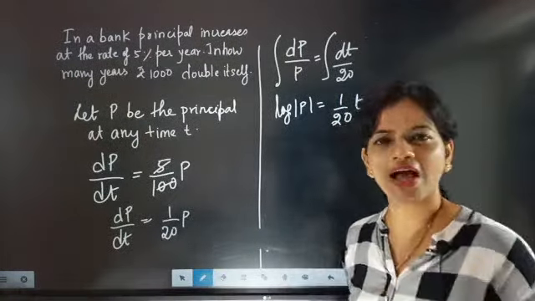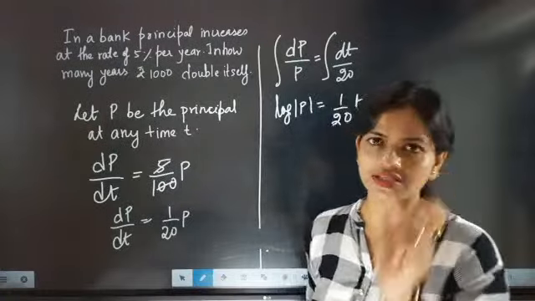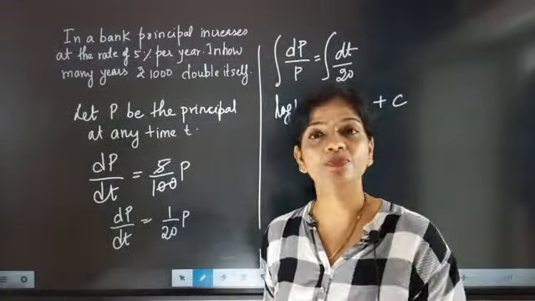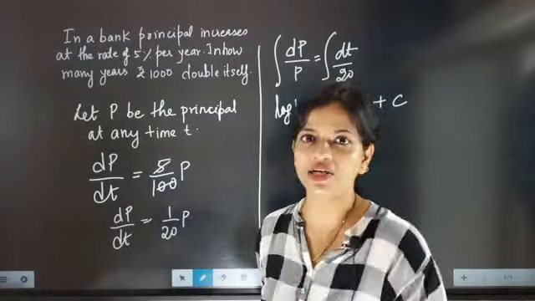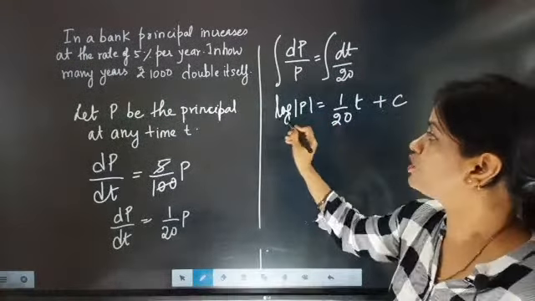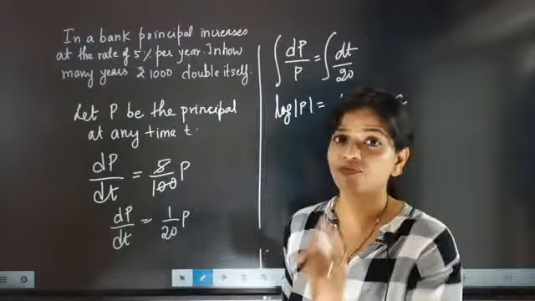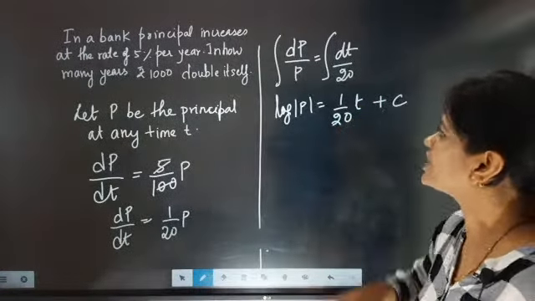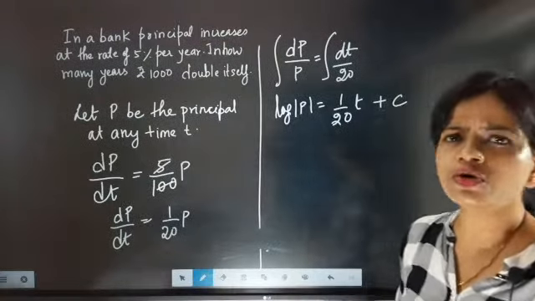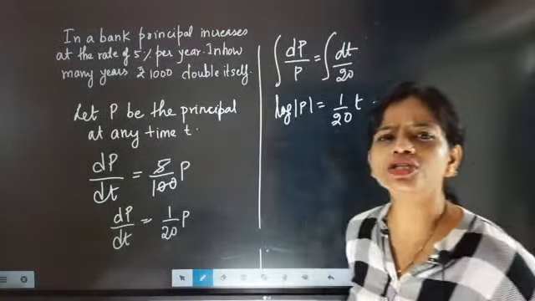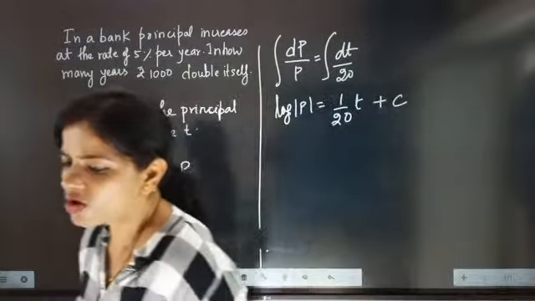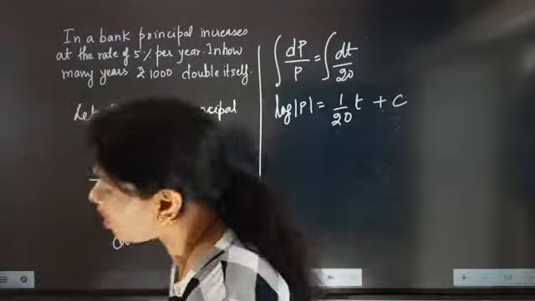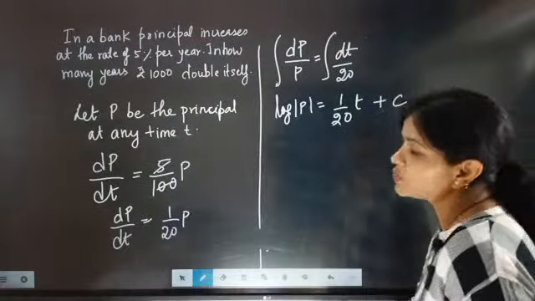Now we have to exactly check that, because in the second part of the question they are saying in how many years principal 1000 rupees will double itself. So first work is we have to remove this log, and yesterday itself we have seen that when log will shift, it will convert into exponential. You have understood this point? Come on, quickly tell me. When log will shift, it will get converted into exponential.